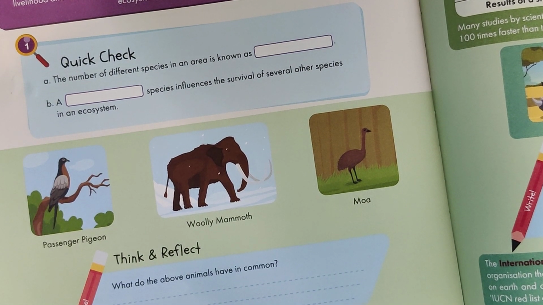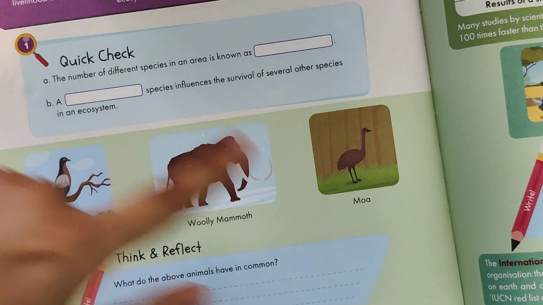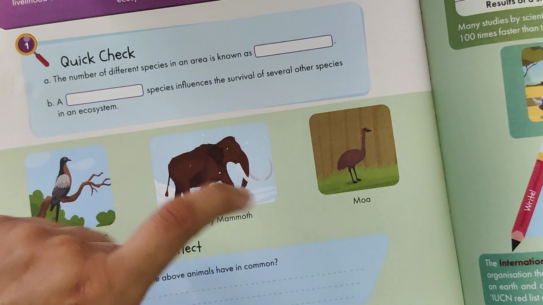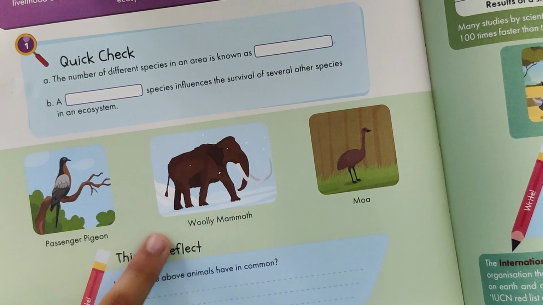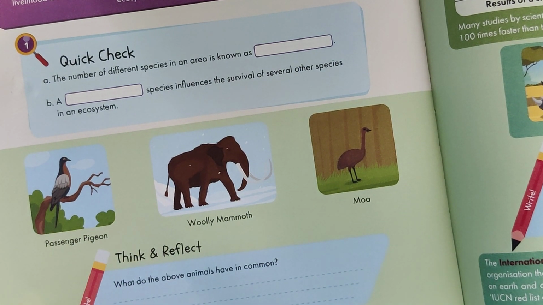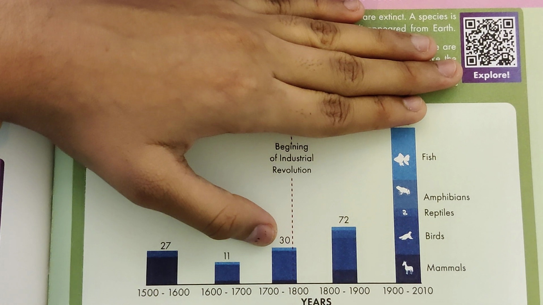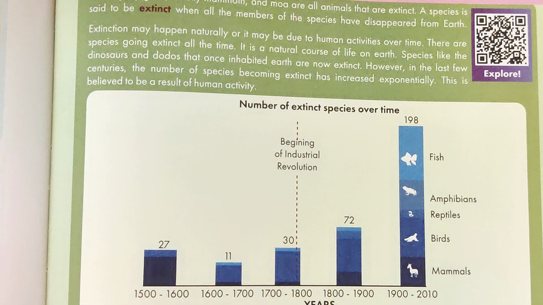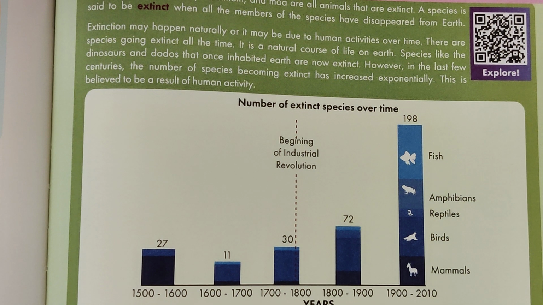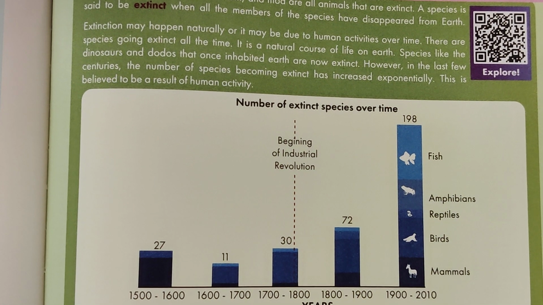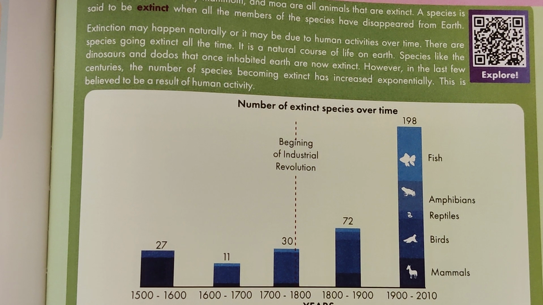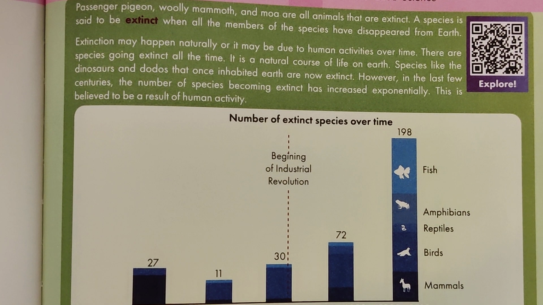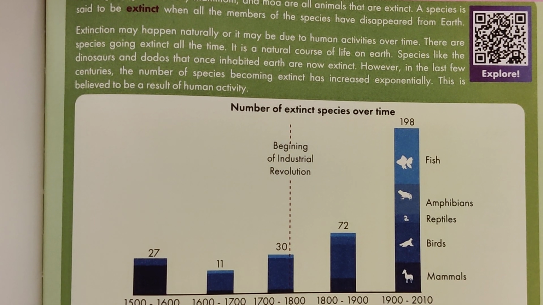So as you can see here, you have three of them. What do these three have in common? Moa, woolly mammoth, and the passenger pigeon. What do they have in common? Guess. Want me to tell you? It is very heartbreaking that the woolly mammoth, moa, and passenger pigeon are not here anymore. They are extinct. When all the members of a species have disappeared on Earth, they are said to be extinct. Extinction may happen naturally, or it may happen due to human activities over time.